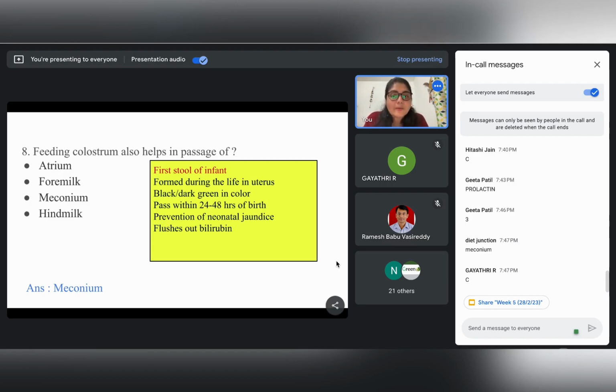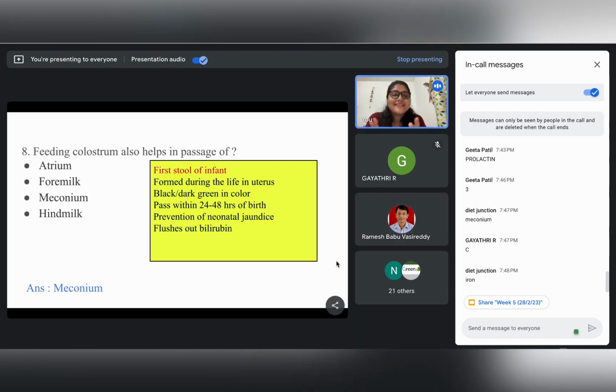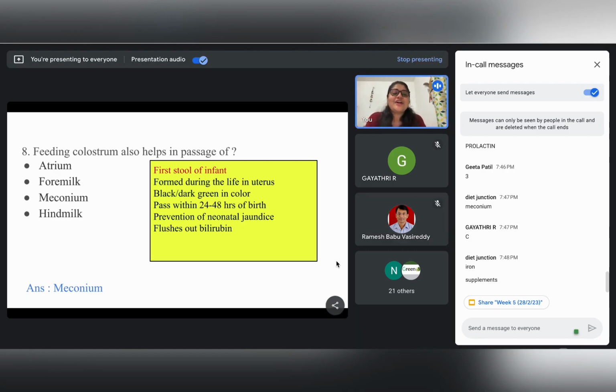Anybody? It has more bilirubin in it. Yes, the answer is already on the slide. It is not because of iron and supplements, it is mostly because of bilirubin, right? Bilirubin is a pigment which gives it its characteristic dark green or black tarry color.